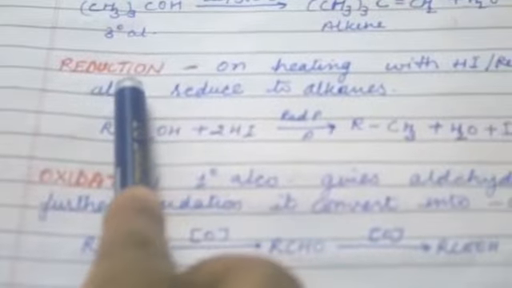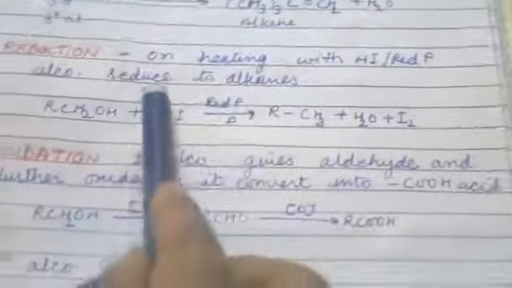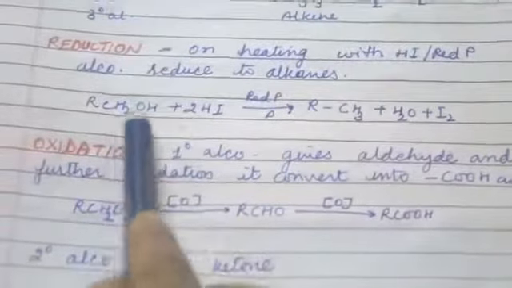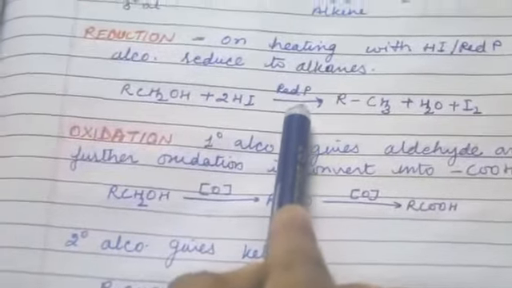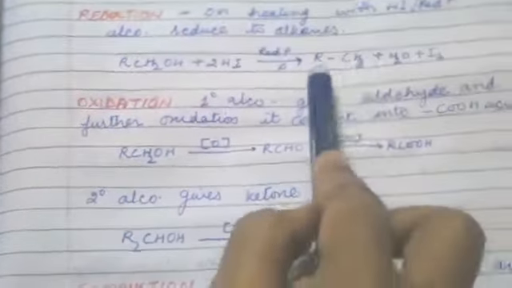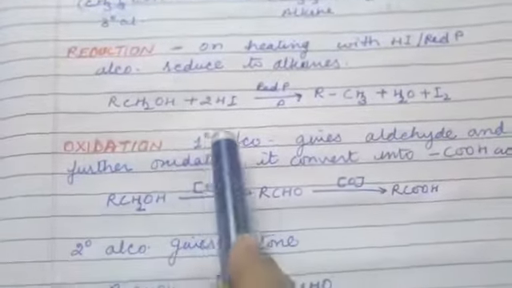Now reduction. Reduction means addition of hydrogen. On heating with HI and red phosphorus, alcohol is reduced to alkane. When this alcohol is treated with HI in the presence of red phosphorus as a catalyst and heat, it forms alkane, water and I2.